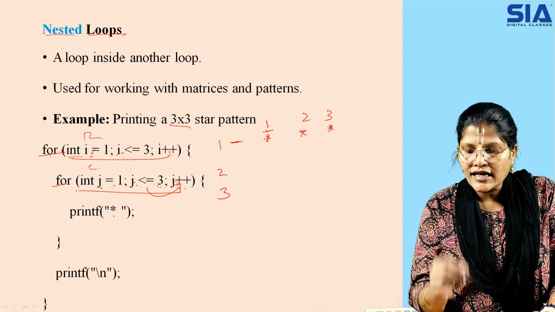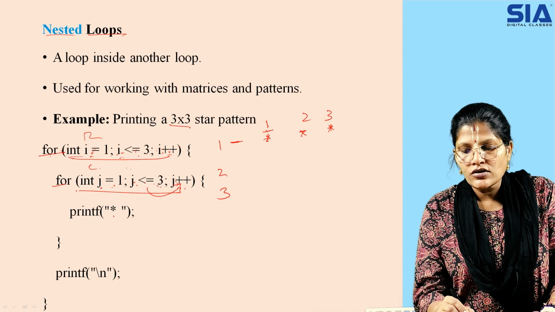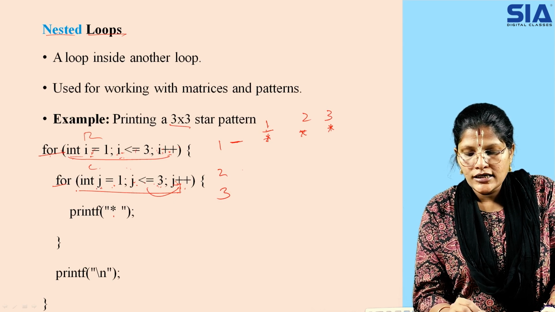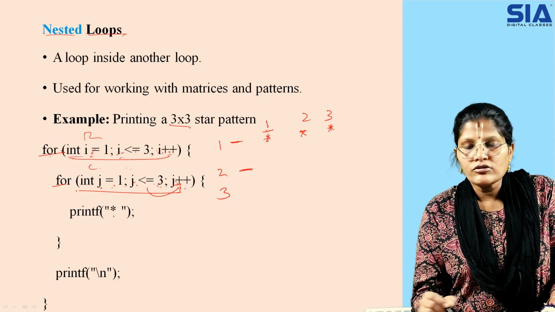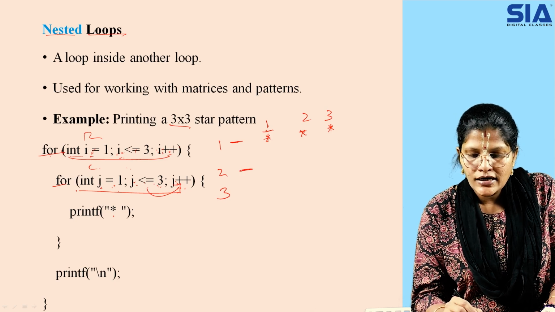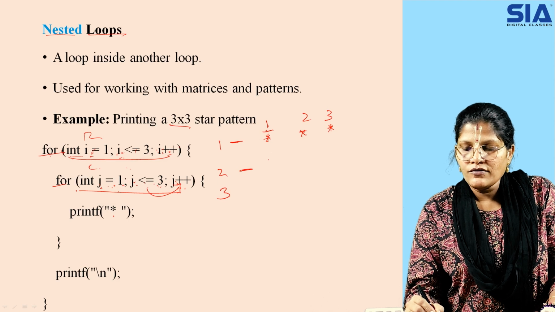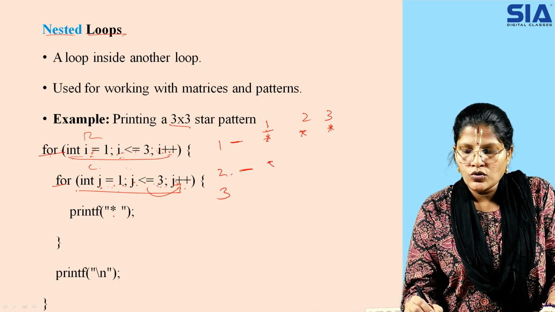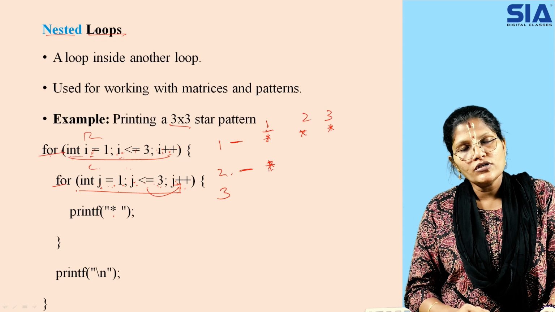Now we are going to the second row, that is 2 is less than or equal to 3. Okay, 2 is less than or equal to 3. Here we are talking about the second row. Again it is true, that is why it goes inside, and here again j is equal to 1. We are talking about the second row and the first column. The condition is true, so you are executing the star.